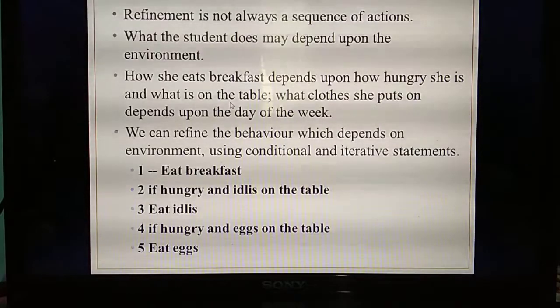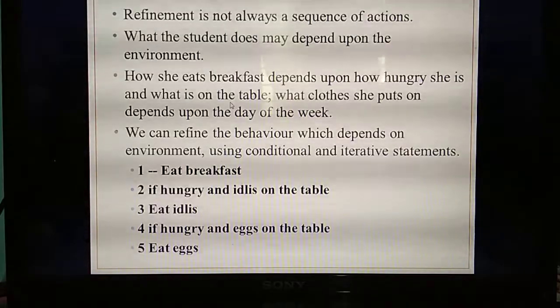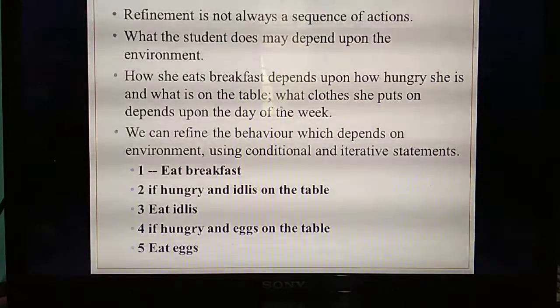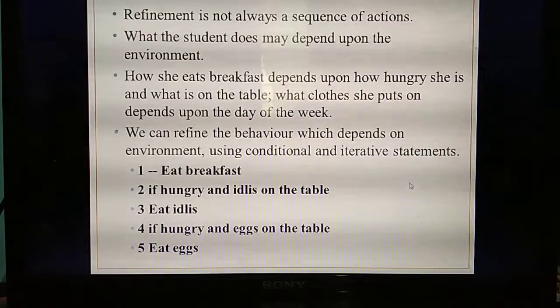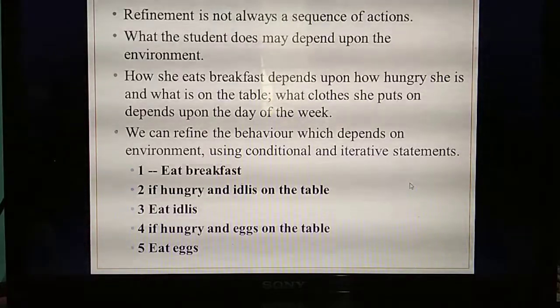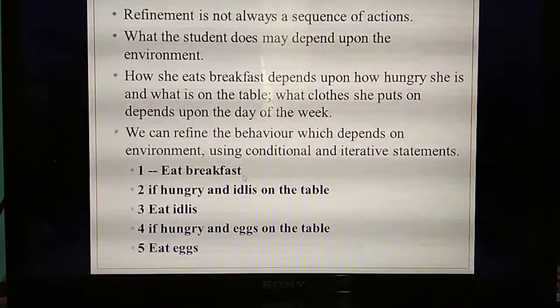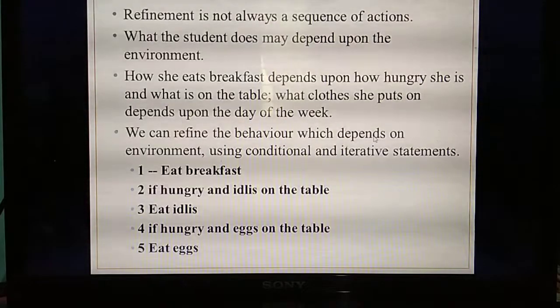Understand? So again, you are going to split that main sub-problem into smaller problems by using conditional statements. What do you mean by conditional statements? True or false. That means conditions. That is called conditional statements, isn't it? So again, you are going to split the same thing into smaller sub-problems using conditional statements.